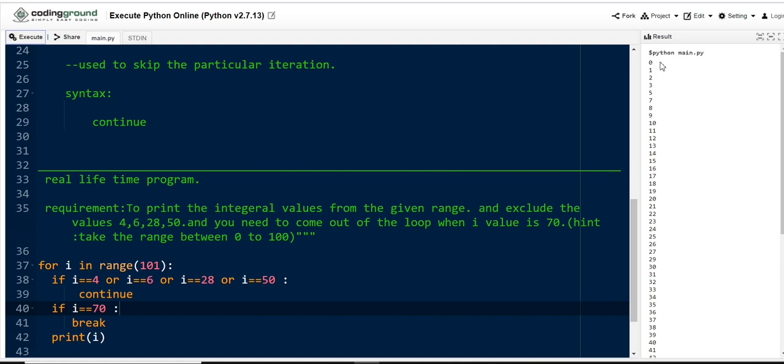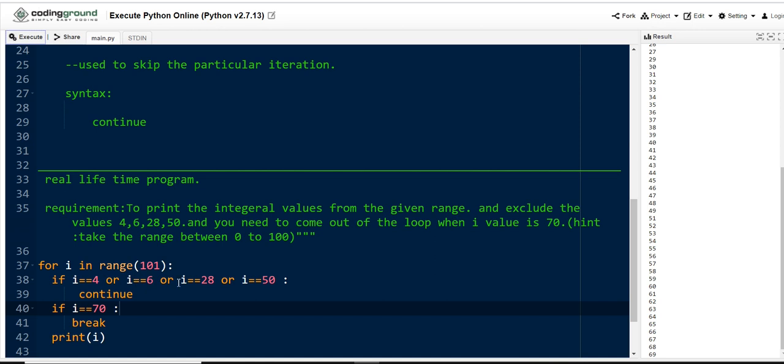See here, we have printed from 0 to 69, because the client is asking that he needs to come out of the loop when the I value is 70. Based on this condition we have kept the break statement, which is a jumping statement used to come out of the loop. Now we have fulfilled our requirement using the break and continue statements. Based on the client requirement we have printed the values from 0 to 69.